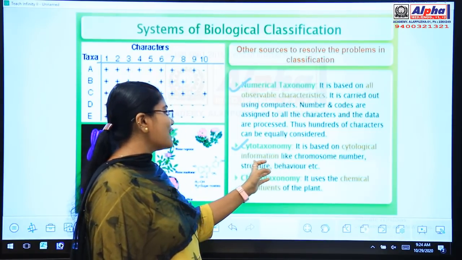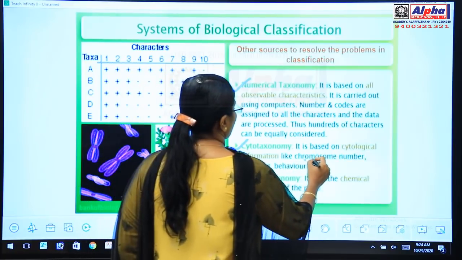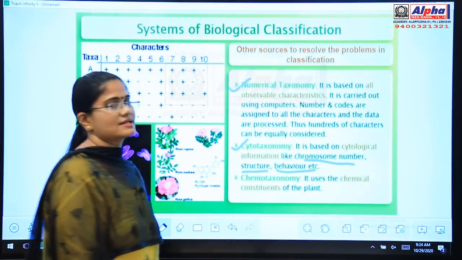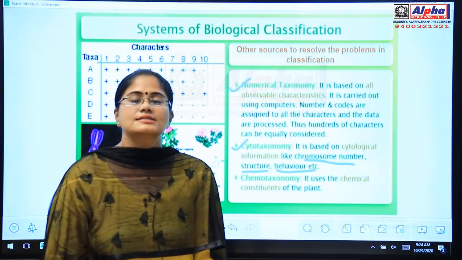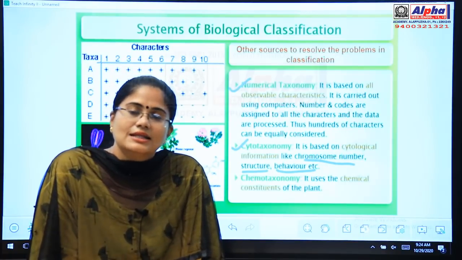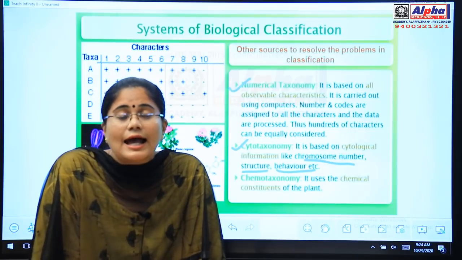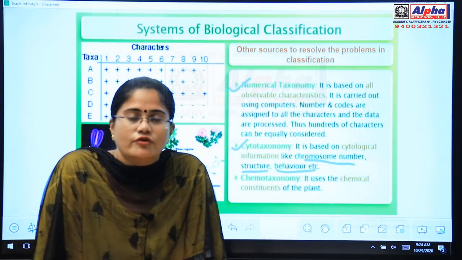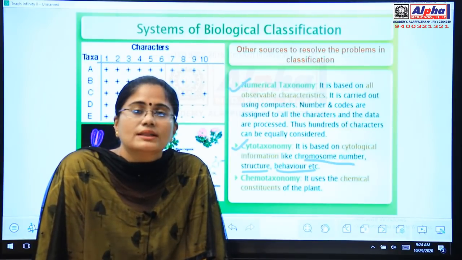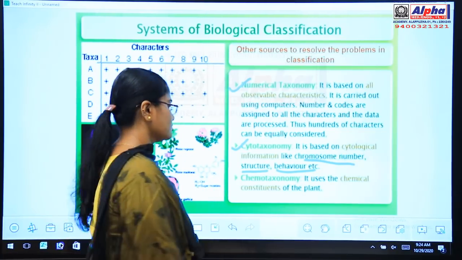It is based on cytological information like chromosome number, chromosome structure, chromosome behavior, etc. So here in cytotaxonomy, we will be considering the chromosome structure, chromosome shape, chromosome number, and also the chromosome behavior of a plant. Based on these chromosome characteristics, we will be grouping the plants into different categories. Is it clear to you?